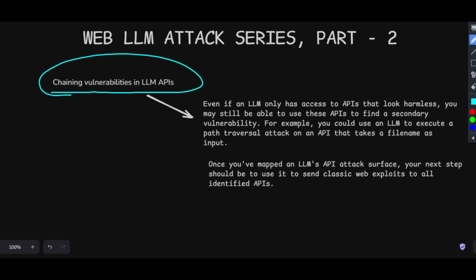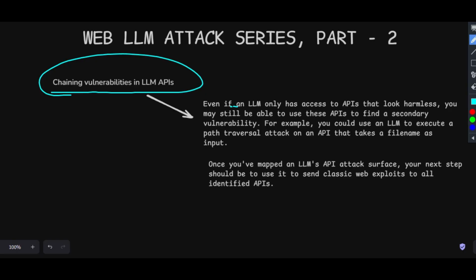So let's move to this vulnerability, that is chain vulnerabilities in LLM API. First we'll see this, then we'll move to both practicals. What do we mean by chain vulnerability in an LLM API? Even if the LLM has access to an API that looks harmless, you may still be able to use it to find secondary vulnerabilities.